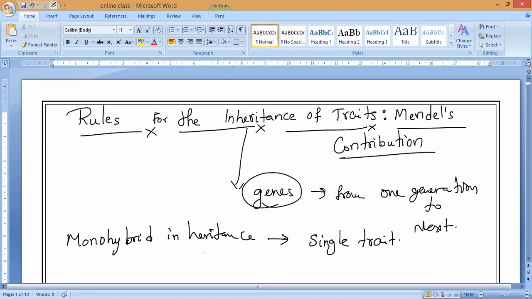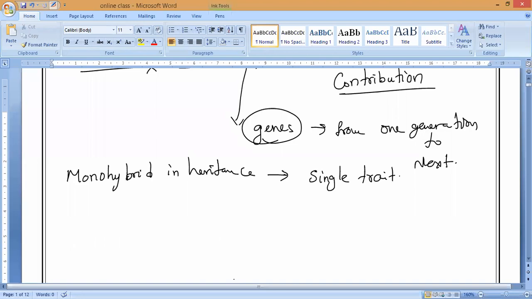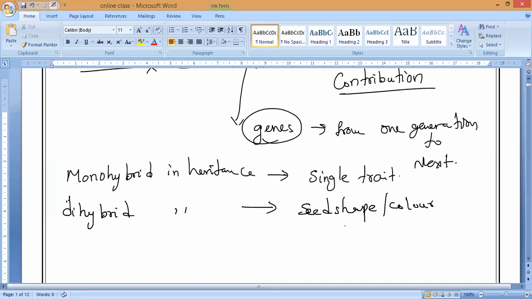Next, we will study dihybrid inheritance. Dihybrid inheritance discusses two characteristics. For example, if we take the seed shape and the seed color, at a time we are talking about the shape as well as the color.